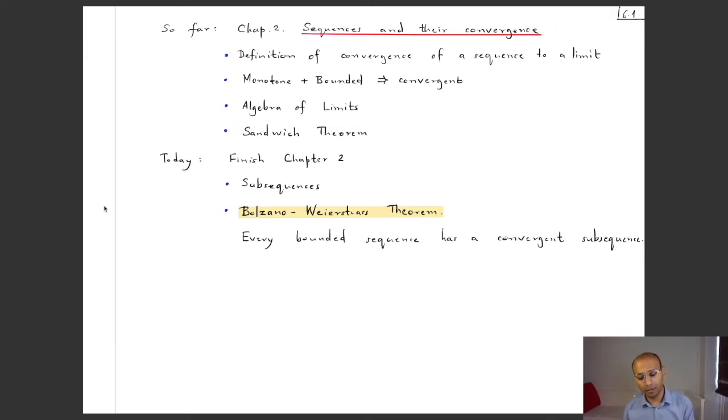So today the aim is to finish chapter 2, and there's one topic remaining, which is on subsequences and the Bolzano-Weierstrass theorem. The Bolzano-Weierstrass theorem is an important result in analysis which says that every bounded sequence has a convergent subsequence. Now we know what's a bounded sequence and what's meant by the convergence of a sequence, but as yet we do not know what's meant by a subsequence. So we'll begin our discussion today by explaining what's meant by a subsequence.